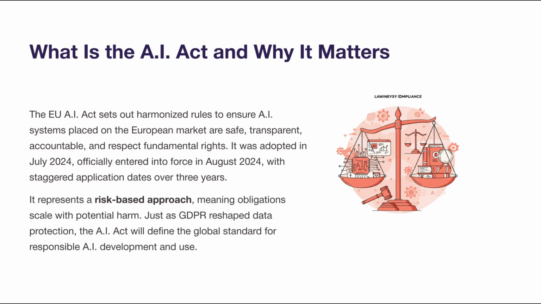It was adopted in July 2024, and after its publication in the Official Journal of the European Union in July 2024, the Act officially entered into force in August 2024, with staggered application dates over 3 years. It represents a risk-based approach, meaning obligations scale with potential harm. Just as GDPR reshaped data protection, the AI Act will define the global standard for responsible AI development and use.